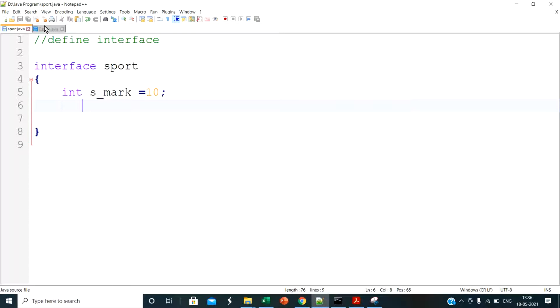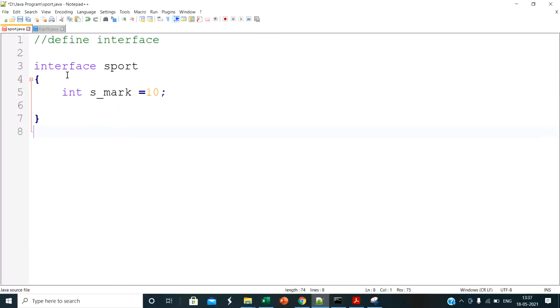In the program, first I define one interface. The interface name is sport, which has one constant. Here I don't write anything, so I directly declare integer s_marks. This is my type and variable name. You can also declare it as final static here. My constant is sports marks, s_marks is equal to 10. So this is my interface, and I save it by the name sports.java.